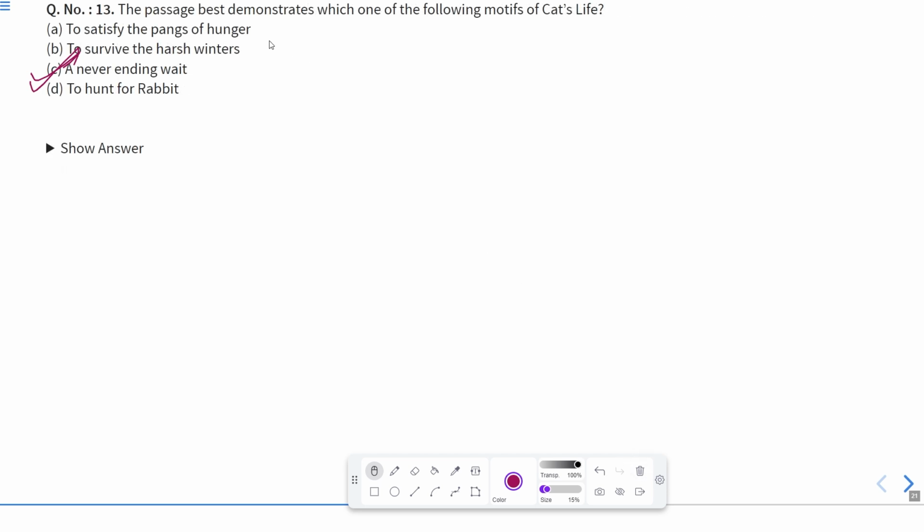The passage demonstrates which of the following motifs of the cat's life: to satisfy the pangs of hunger, to survive the harsh winters, a never-ending wait, to hunt for the rabbit. Obviously, the cat was waiting for a long time, for many days. It means that it is a never-ending wait. So the correct answer will be C.